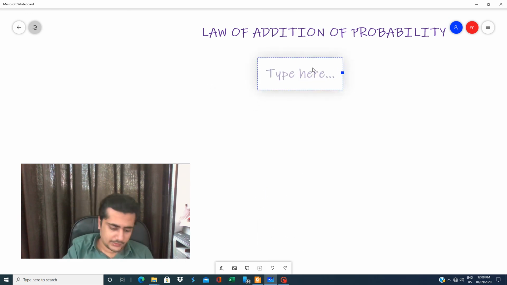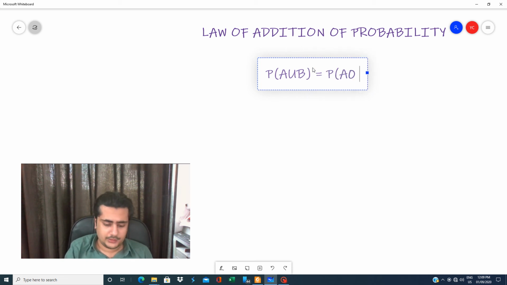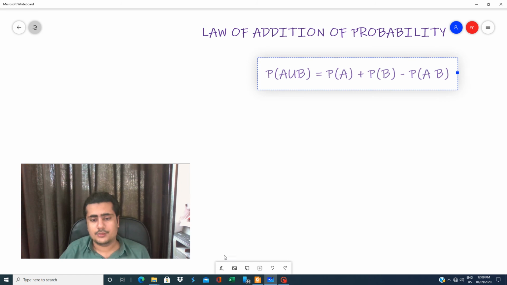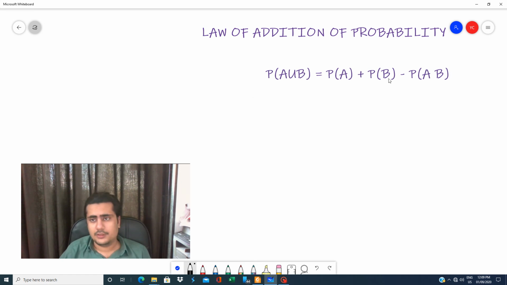Now, what is this law of probability? There is a formula: P of A union B is equal to P of A plus P of B minus P of A intersection B. We have used this formula in one sum, but I told you that I'll explain it in the later part of this chapter, and now I am explaining what this formula is about.